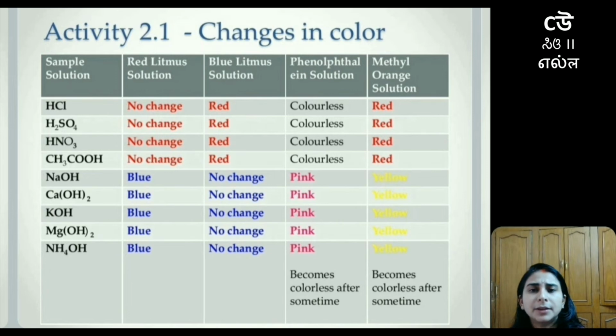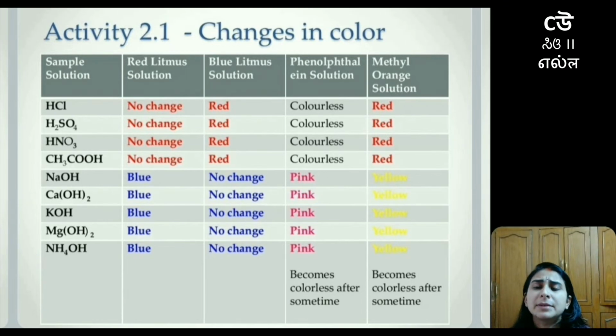So whenever something is basic in nature and it comes in contact with the red litmus solution, it will turn blue. Blue litmus solution will show no change. Phenolphthalein solution will turn pink. But there is an exception. Ammonium hydroxide, that is NH4OH, will initially show pink color, but it will become colorless after some time.